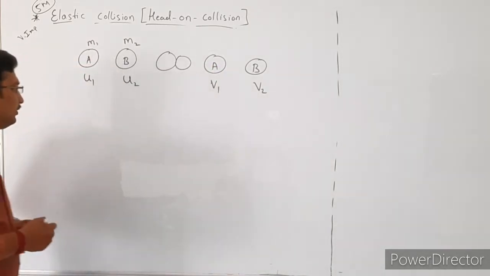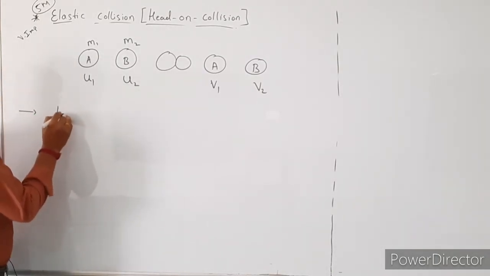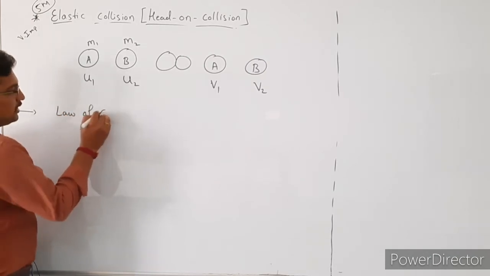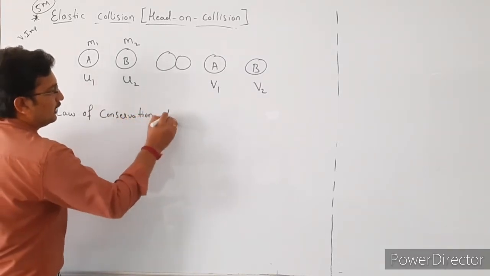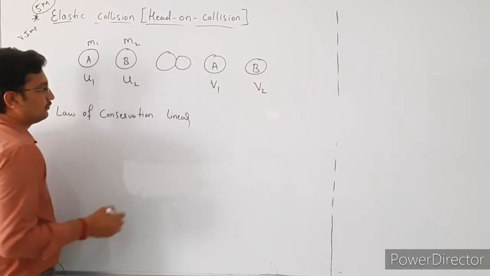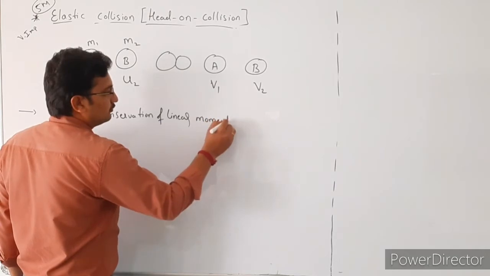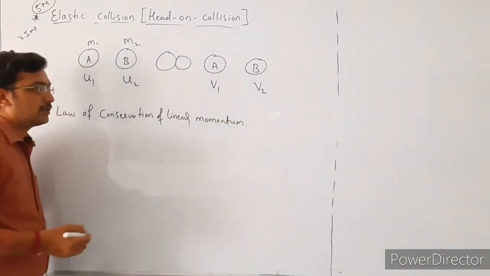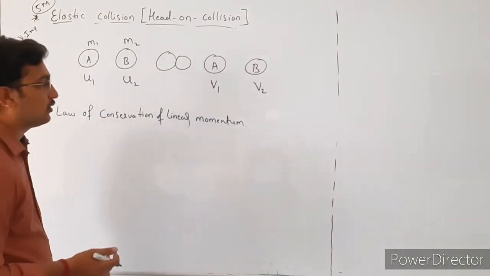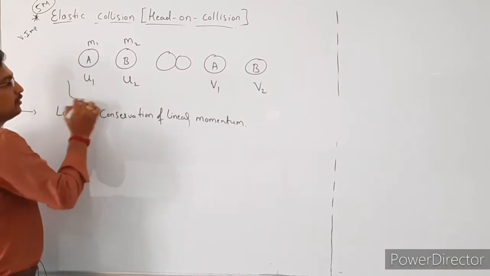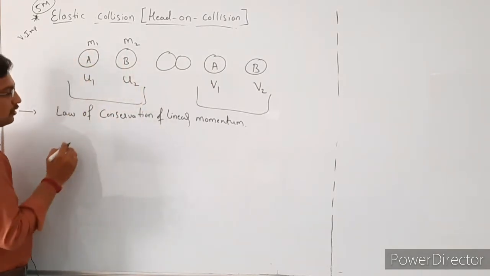Okay, see here, first we are going to apply the law of conservation of linear momentum. According to the law of conservation of linear momentum, the total momentum before collision is equal to the total momentum after collision.